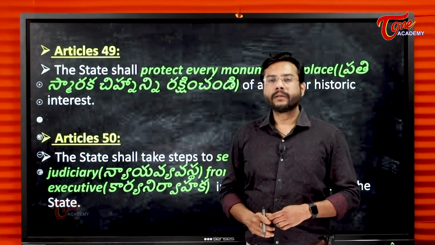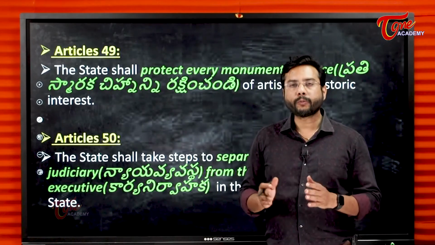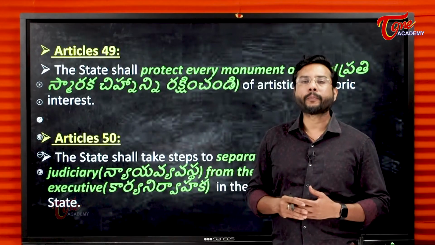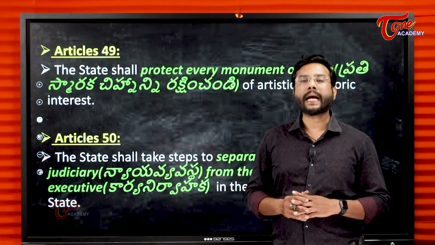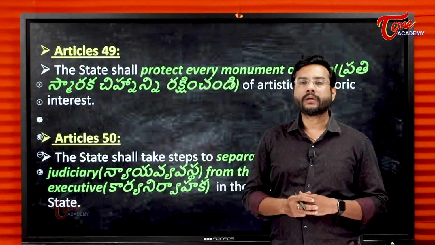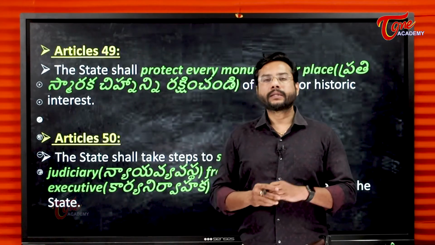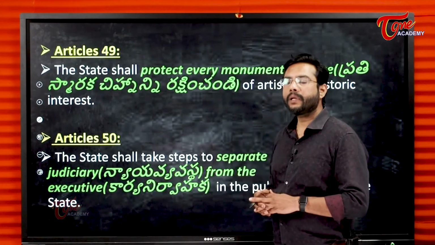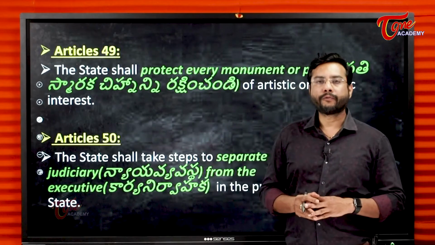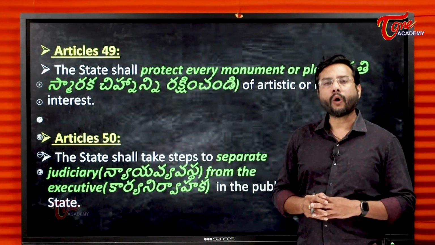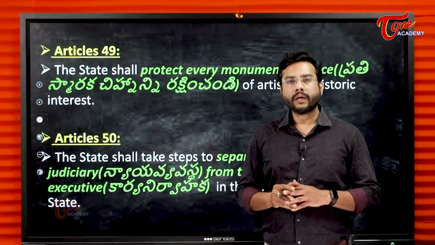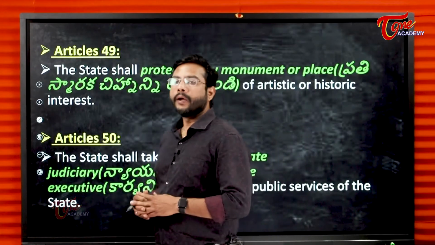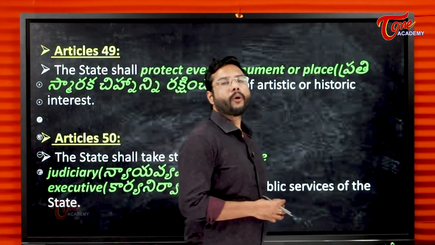Article 49: it is the responsibility of the state to take steps to protect monuments which have a historical background. Those monuments which have been standing since ages should be protected and preserved. For example, we have Golconda Fort, we have Charminar. All these monuments are protected by the state. We have to protect them because the coming generations should know about the history.